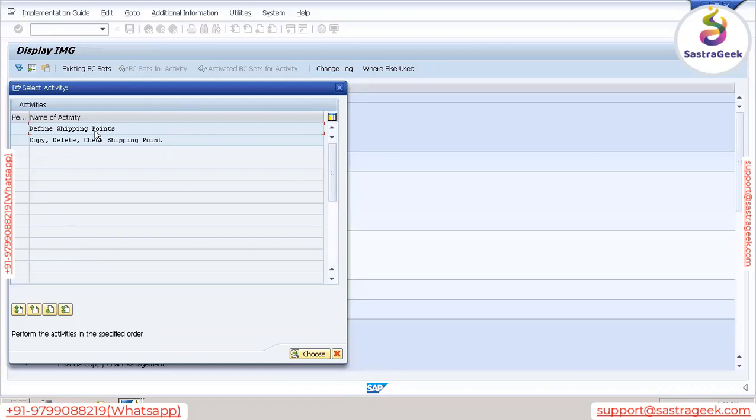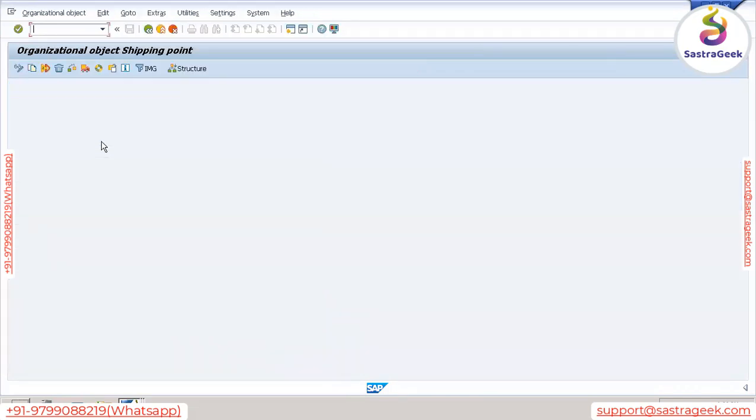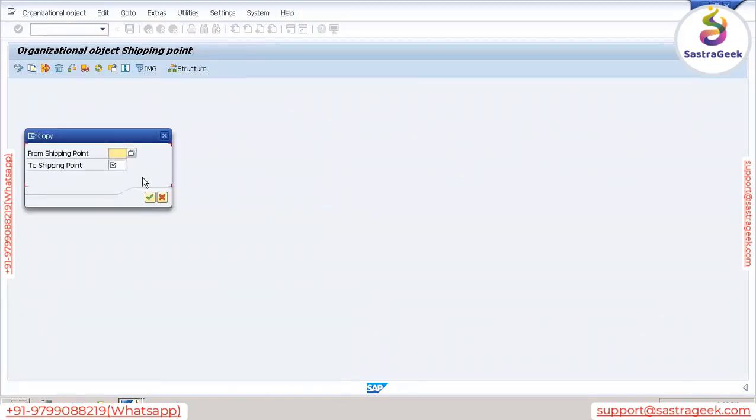Okay, so we need to define it. Like other organizational units, again here we have two options: define shipping points, copy, delete, check. So here also either we can define or we can copy. So let me copy it. Again, we can copy from 1000 entries to VANP.